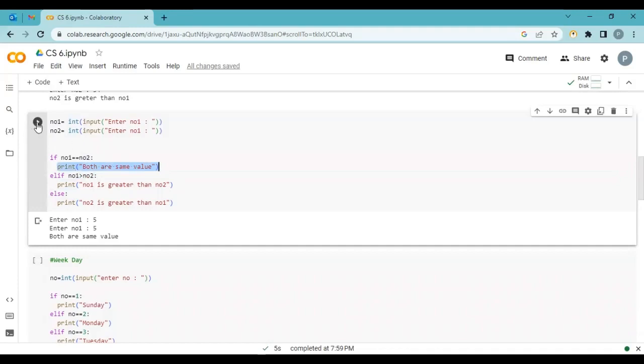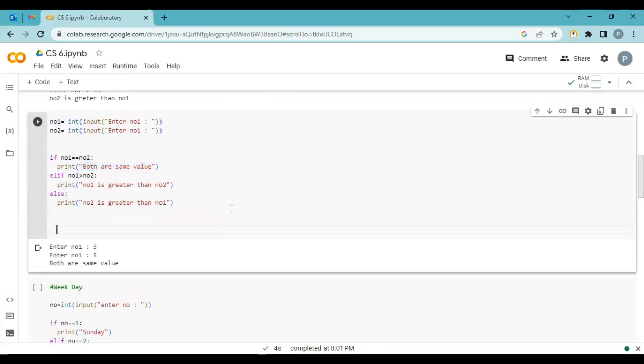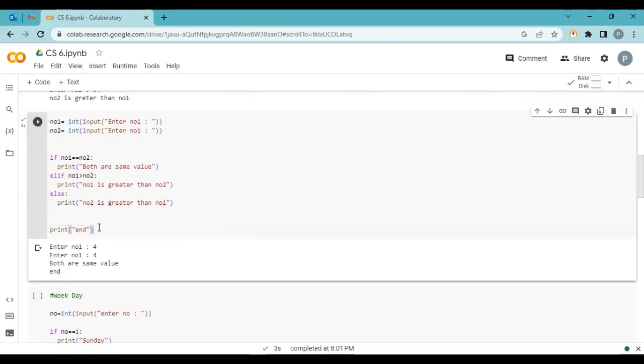Let's execute and check with an example. First, I check with both values the same. The output is both are the same. Why? Because this condition is true. It goes inside the if, executes this statement and comes out. And I want to add one more statement here, print end. Let's run. Again, both values are the same, both are same, and the program is end.